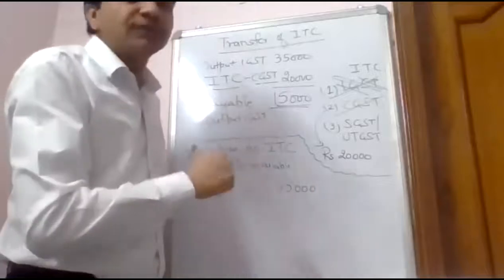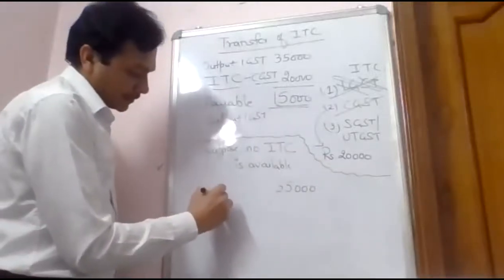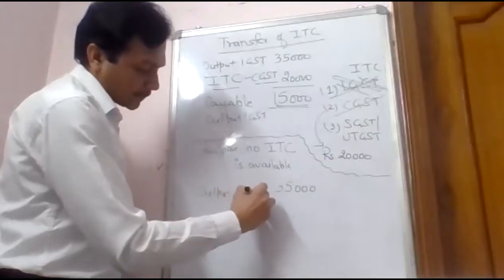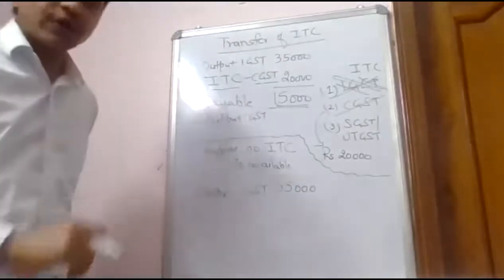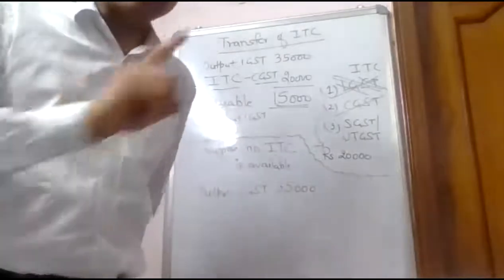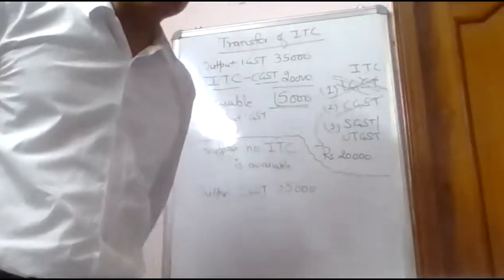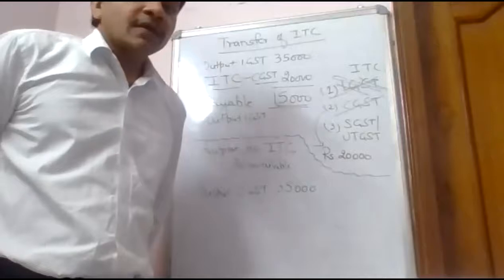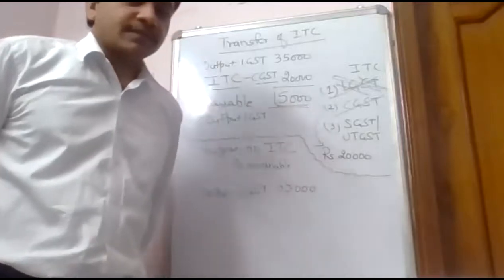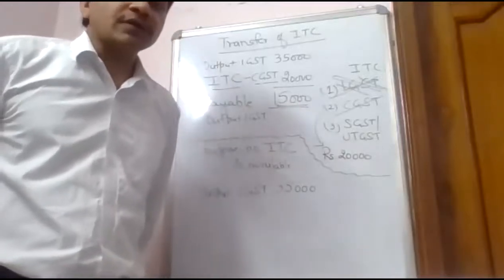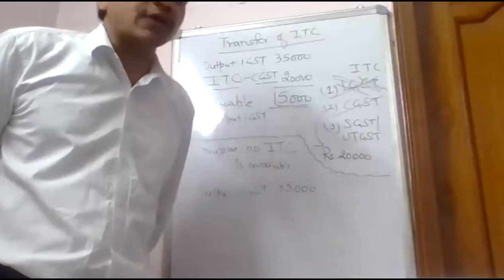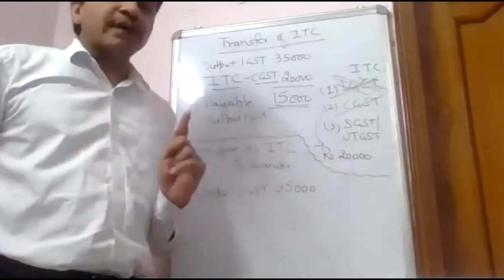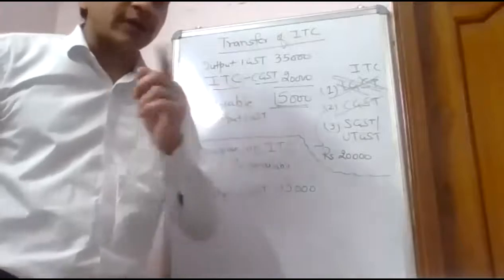And that tax would have been which tax? Output IGST. Had there been no ITC of CGST, I would have paid 35,000 IGST. But now what happened? It is a shifting from one account to another account.